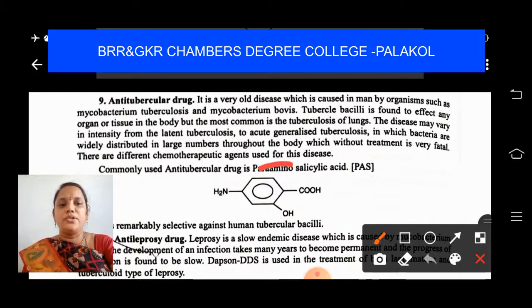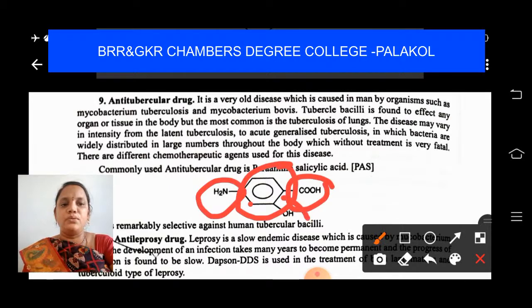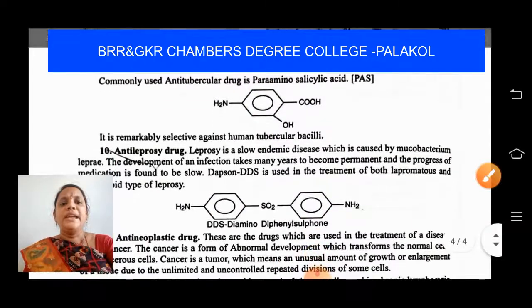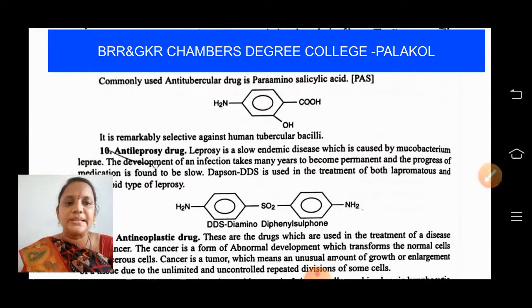If you observe, you have a benzene nucleus in the center connected with an NH2 group, a COOH group and an OH group: amino, acid and hydroxyl functional groups. Students, it is remarkably selective against human tubercular bacilli.